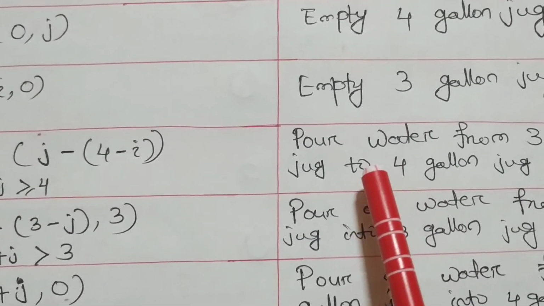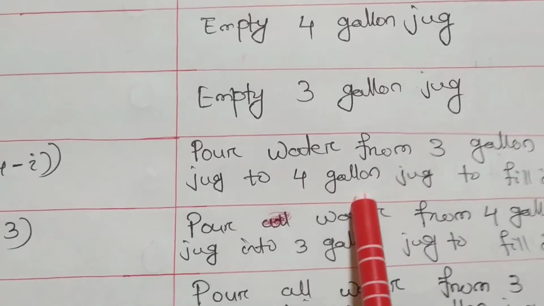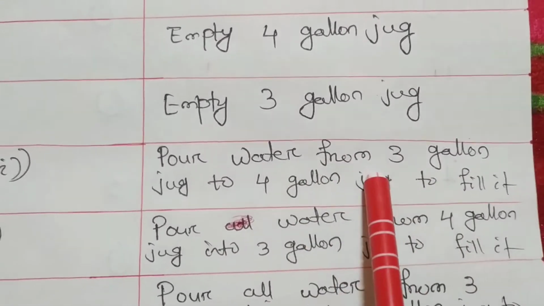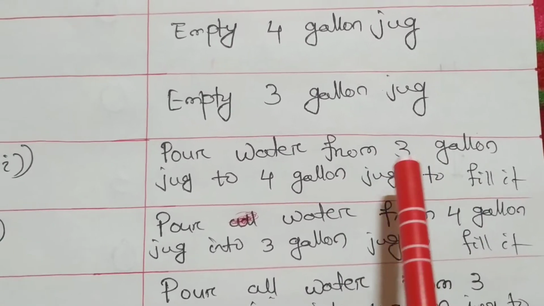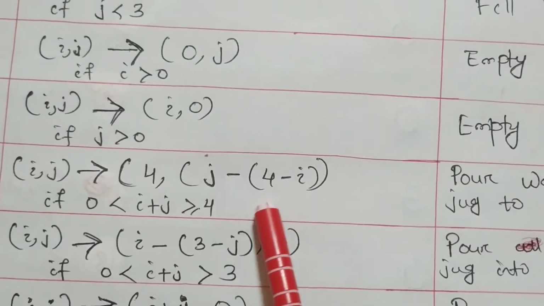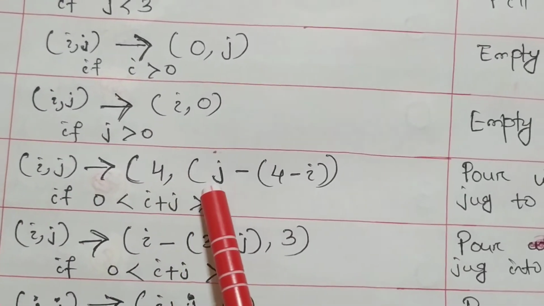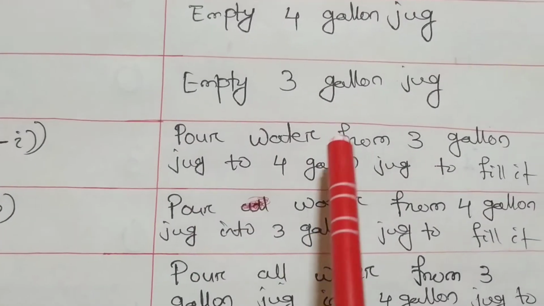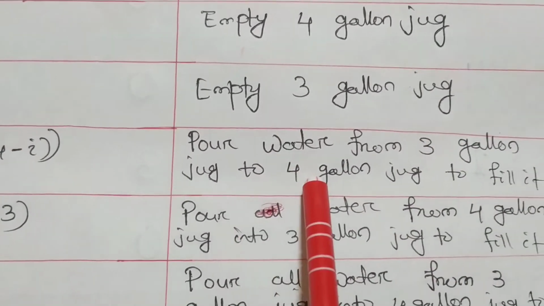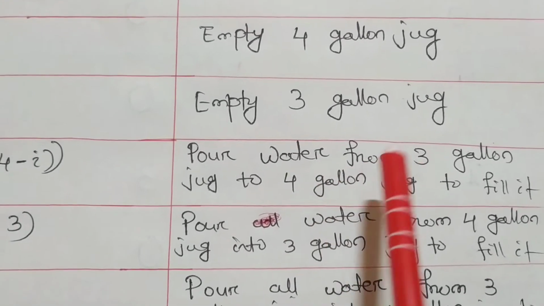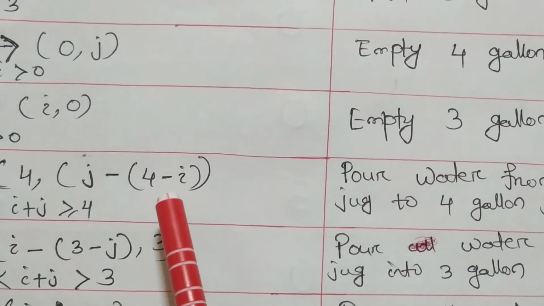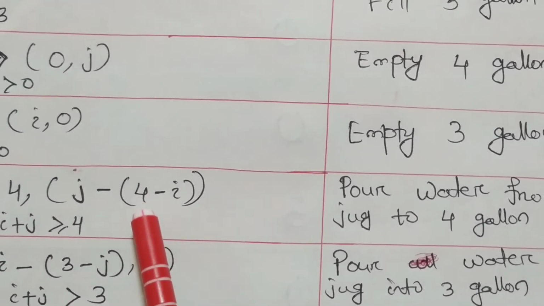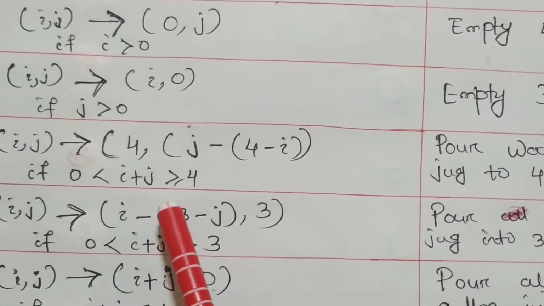Here it is important: pour water from the 3 gallon jug to the 4 gallon jug to fill it. This means we have to adjust, pour some water from the 3 gallon jug to the 4 gallon jug. So definitely it is 4 comma J minus 4 minus I. Why 4 minus I? Because we are pouring water from 3 to 4. How much water are we pouring? It can be calculated by subtracting from the total capacity. So 4 minus I. Understood this rule?